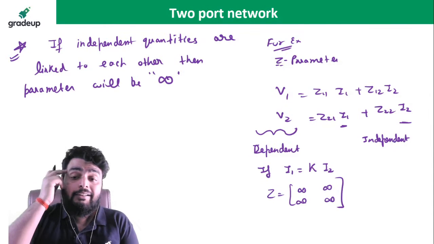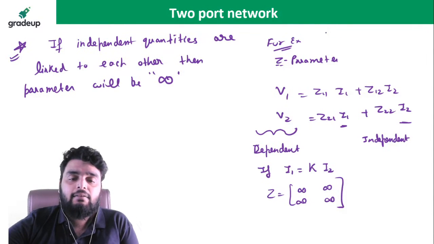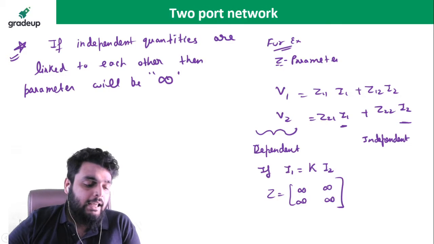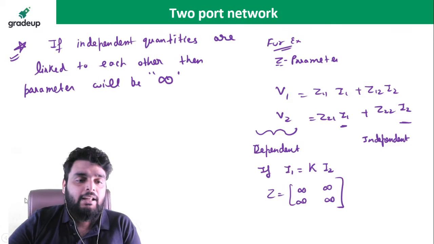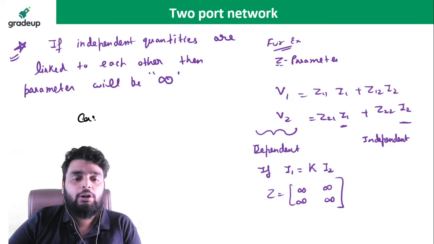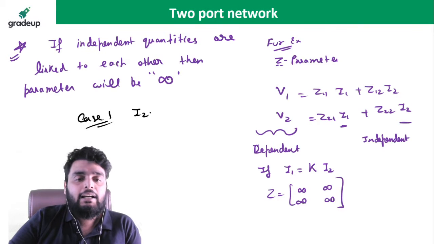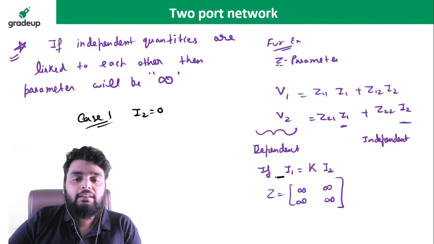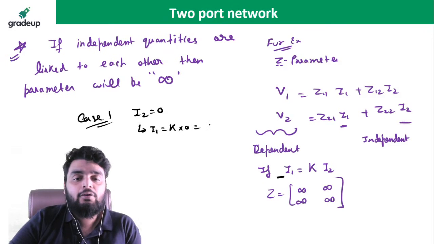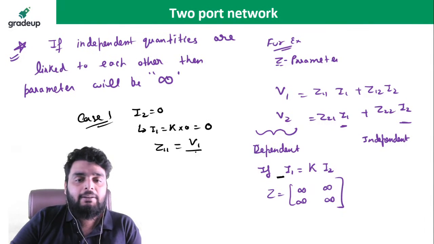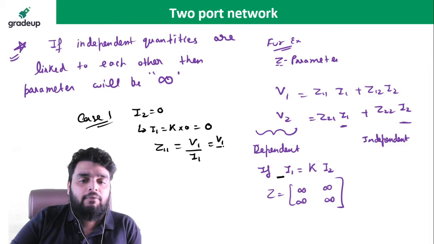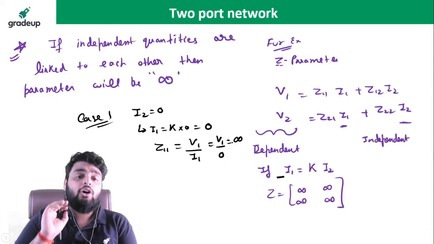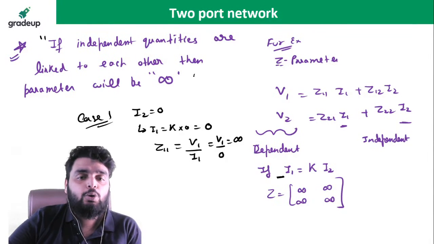Why will this happen? Use your mind and think. If I take case 1, what is case 1? That I2 is equal to 0. Using this equation, I1 becomes equal to k multiplied by 0, which is 0. Now what is z11? z11 is V1 divided by I1. So it will be V1 divided by 0. It comes out to be infinite. Very important concept. A question can come on this anytime.